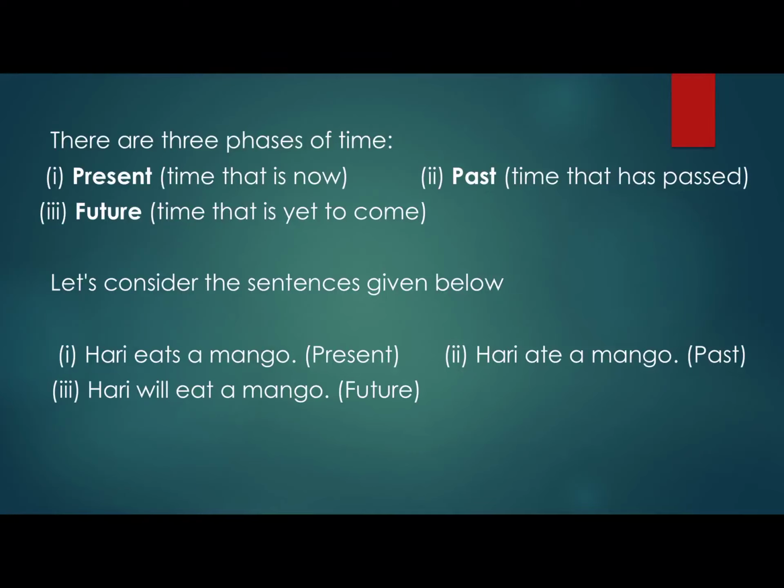So when we look at the structure of the examples of these three tenses, we find that we should concentrate on the verb part of these sentences, because the verb tells us everything about which tense we are speaking about.